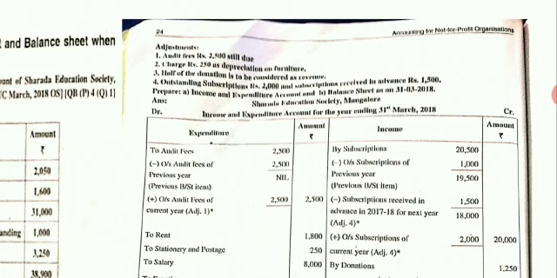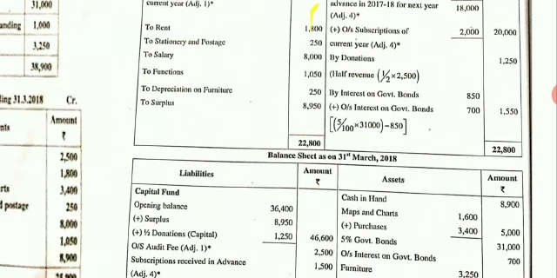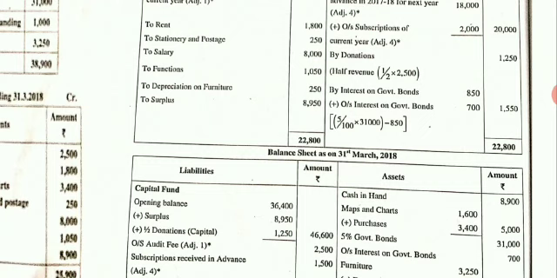Write add outstanding, inner column 2,500. Put an arrow below that. Outer column write it as 2,500. When the expenditure is due, it means it is a liability. Come to your balance sheet, liabilities side. Write outstanding audit fees 2,500.